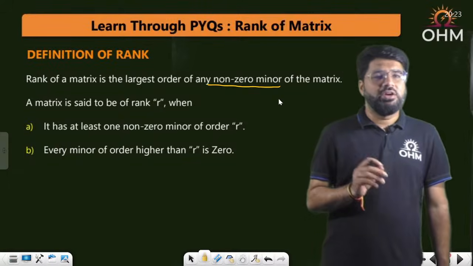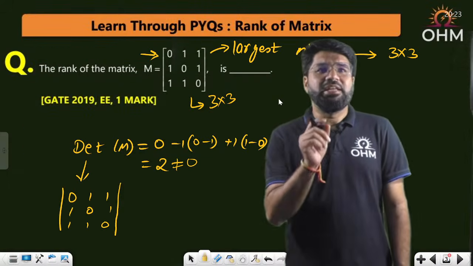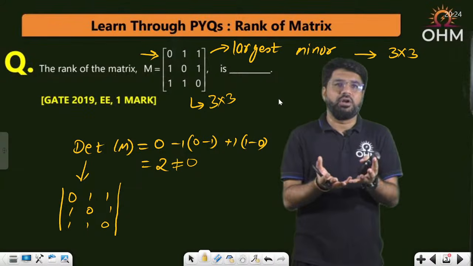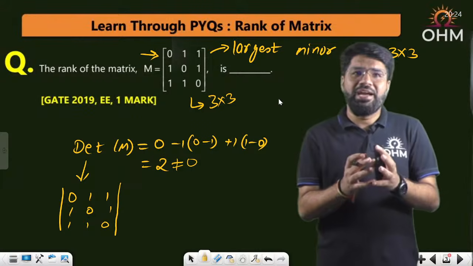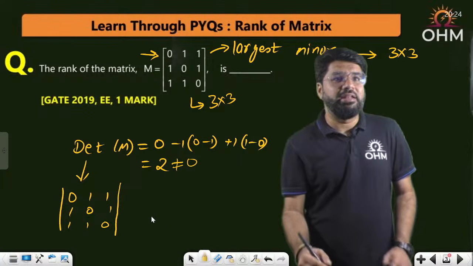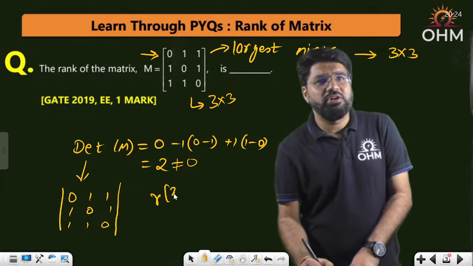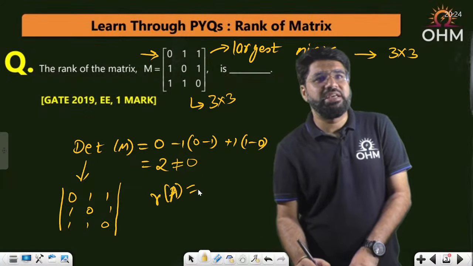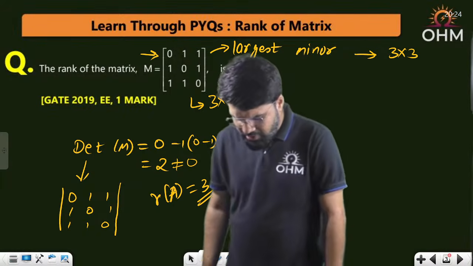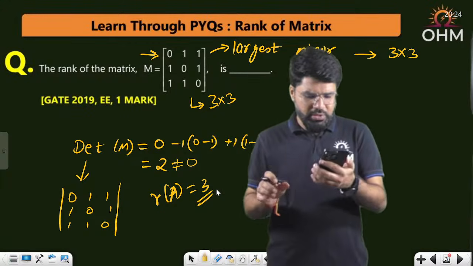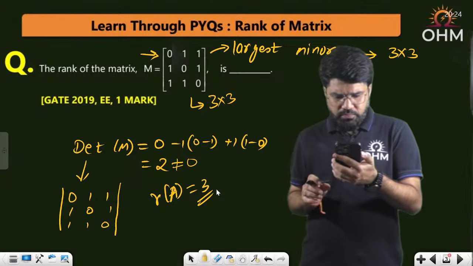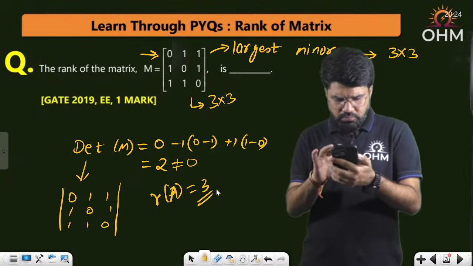Now to support this, I have taken the first example here. There is a 3 cross 3 matrix. What is the largest possible minor out of that 3 cross 3 matrix? It is the third order minor. Whether it is 0 or non-zero, it is non-zero. Hence there is a 3 cross 3 minor which is non-zero, and hence I will say that the rank of this particular matrix is 3.